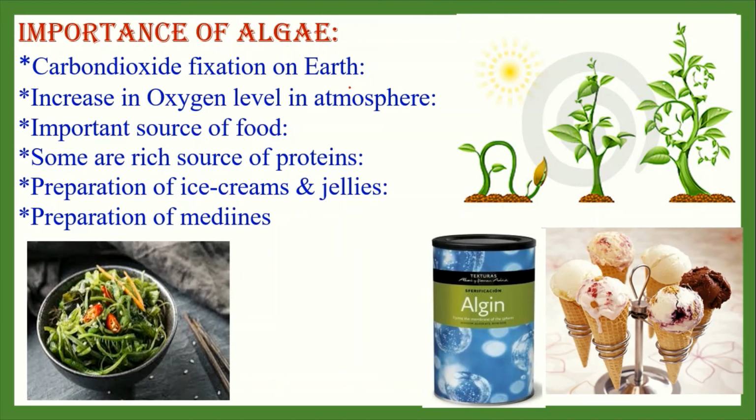Preparation of medicine. An antibiotic is extracted from green algae like Chlorella. It has an antagonistic effect on gram-negative bacteria. Like Nitella, it causes death of mosquito larvae in ponds, hence it is used in control of malaria. So there are many useful roles of algae.